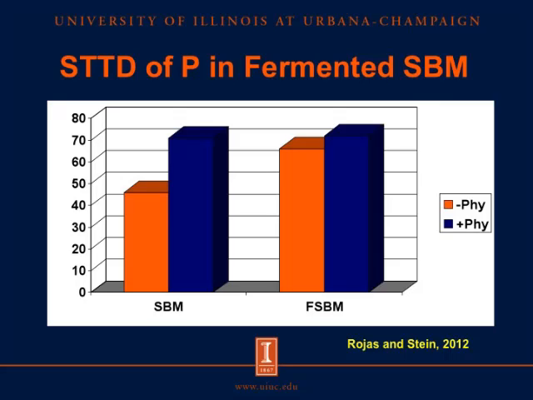So it appears that fermentation of feed ingredients basically has the same effect as addition of phytase. So when we ferment a feed ingredient, we make more phosphorus available to the pig, and they don't need phytase to be able to absorb that phosphorus. However, if we don't ferment the ingredients, we can get a similar effect by adding phytase to the ingredients.